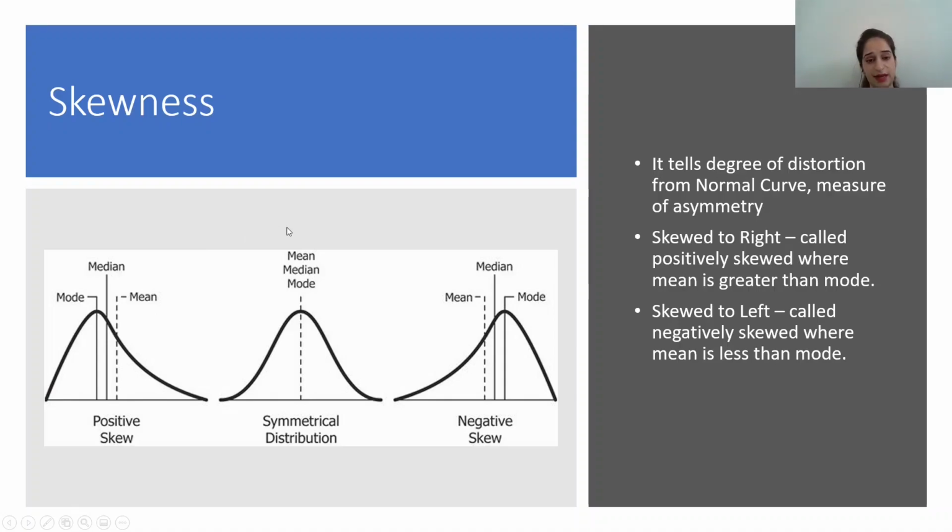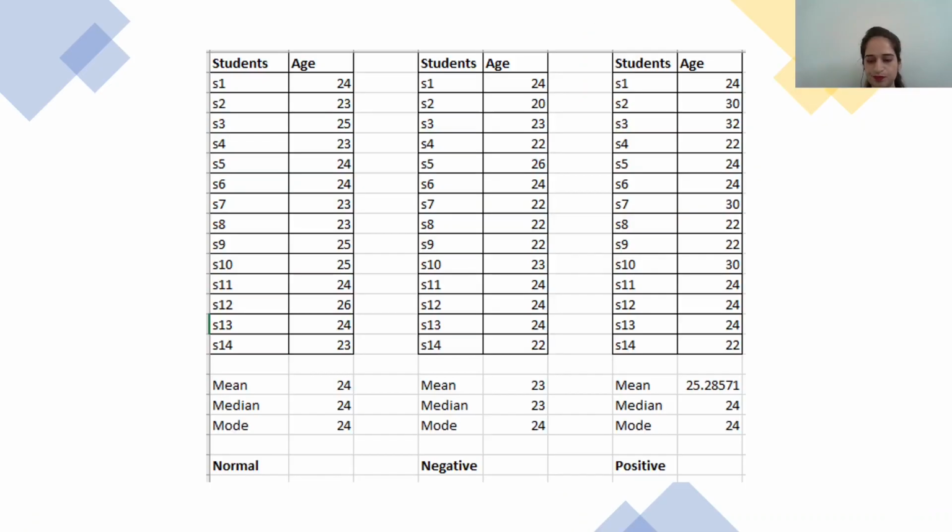Now by example I will tell you what this looks like. Let's go to the previous example that we talked about. We have a few students in the class and we want to know the mean age, median and mode. In the first one we see this is a normal distribution because mean, median and mode are all equal. So most of the students are of age 24, hence the mode is 24, the mean comes as 24 and the median, which is the mid value, also comes as 24.